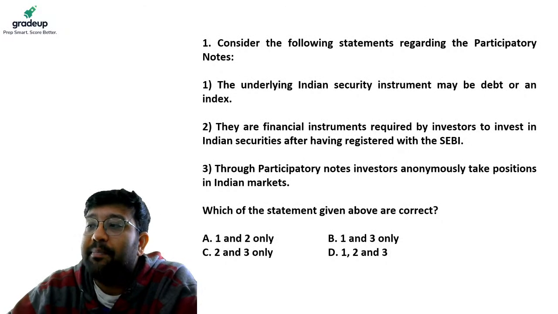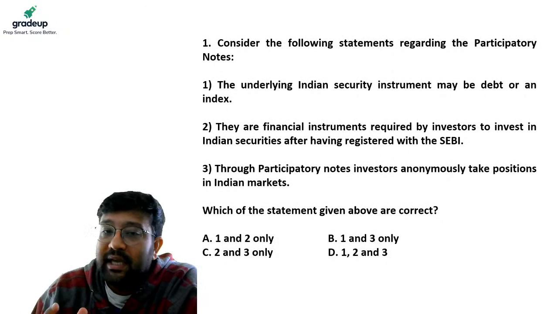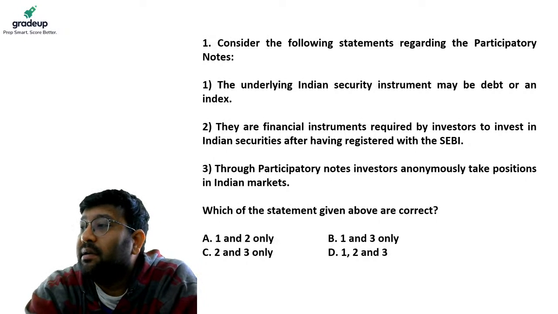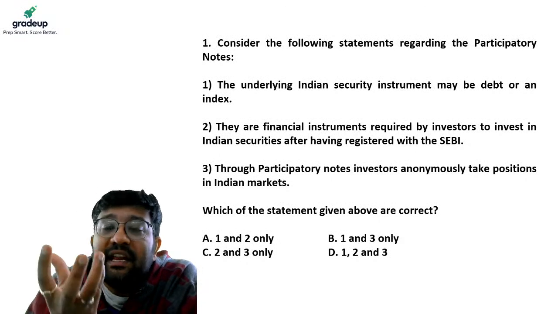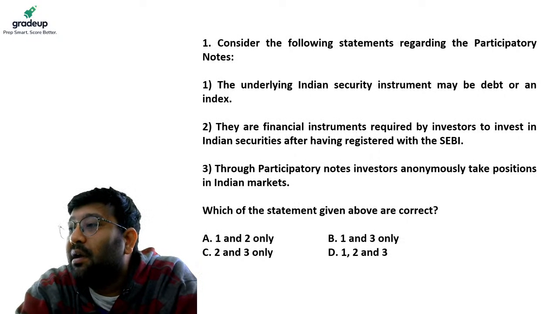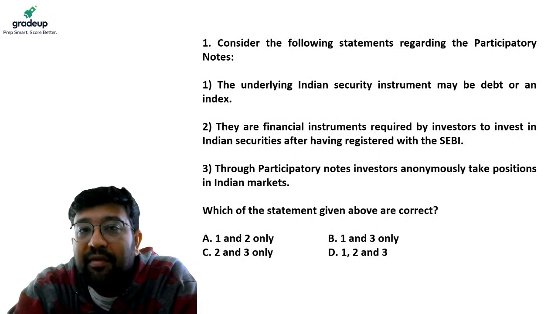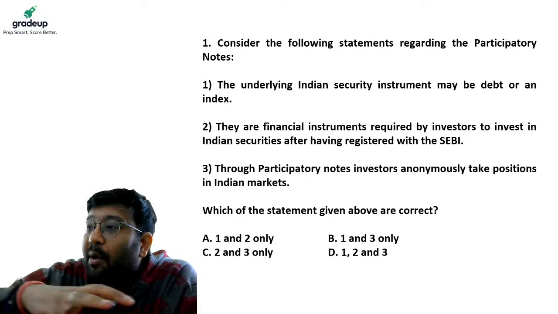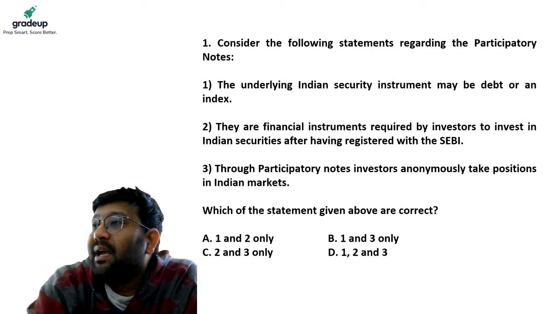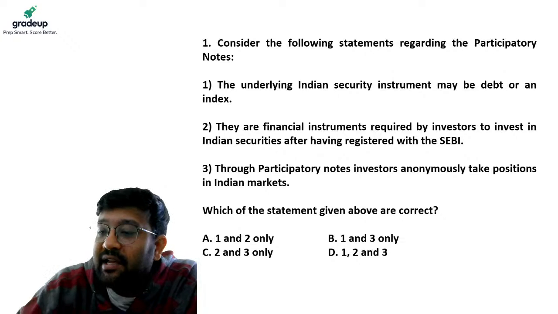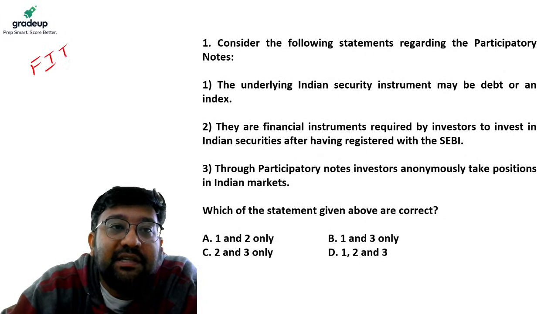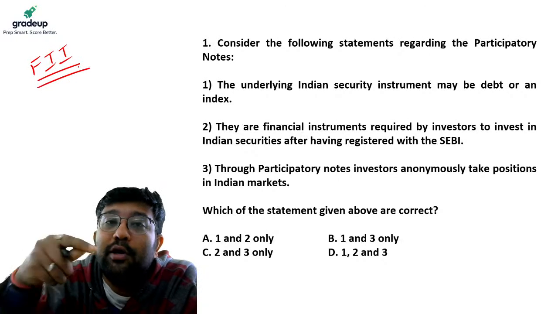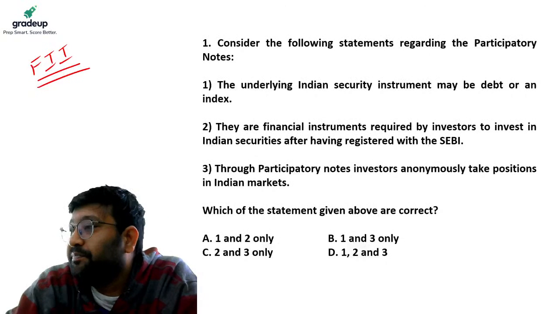Now, what is a participatory note? In Indian context, participatory notes in essence is a derivative instrument. What is derivative? The value of something which is derived from underlying assets. And these derivative instruments are issued by foreign institutional investors to investors who want to invest in Indian markets.